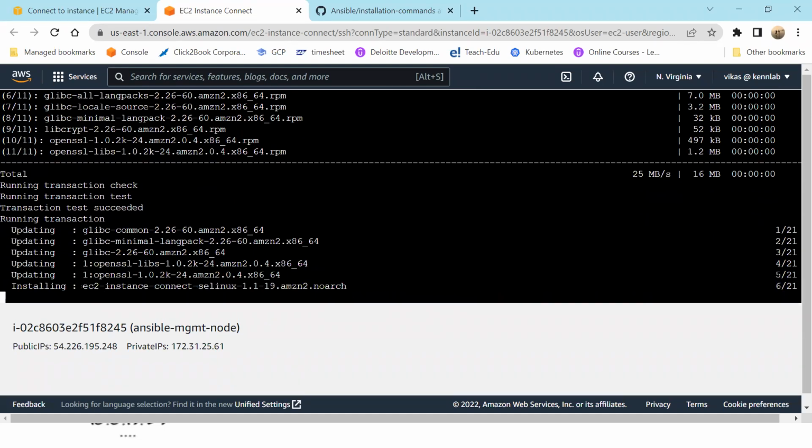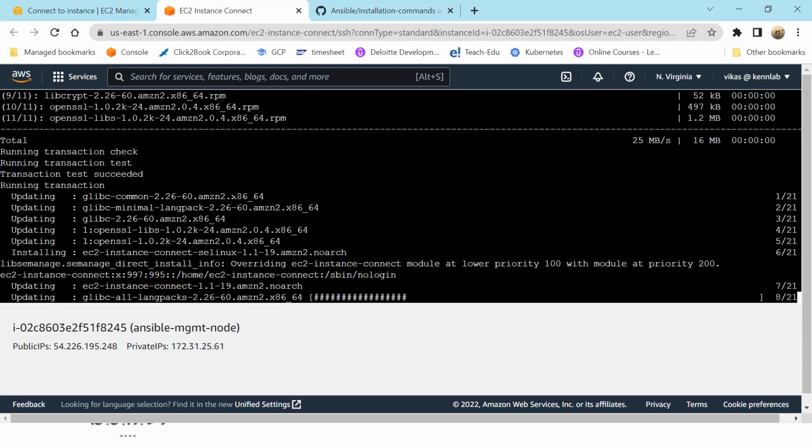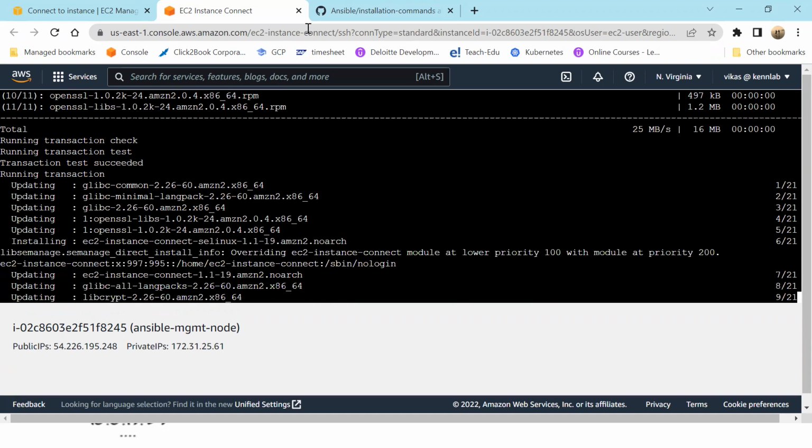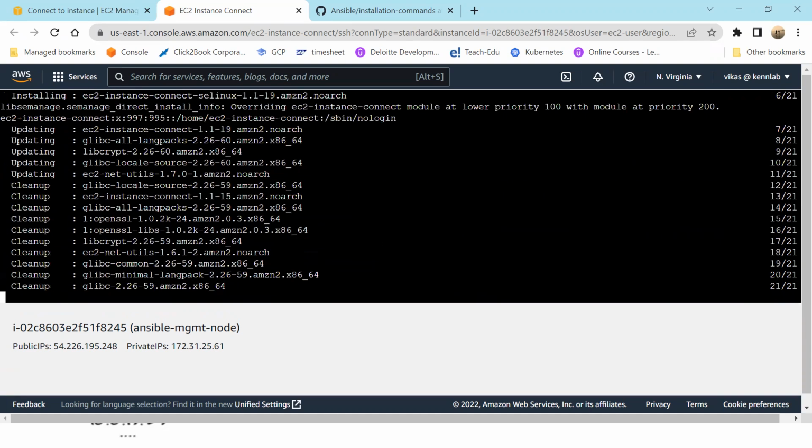So it will take some time. And I'm repeatedly saying Ansible is only installed in the Ansible management node. In the worker node, it is not required. You don't have to install Ansible on the worker node. Please don't go and start installing Ansible there also. Now, meanwhile, when it is updating, okay, got updated.